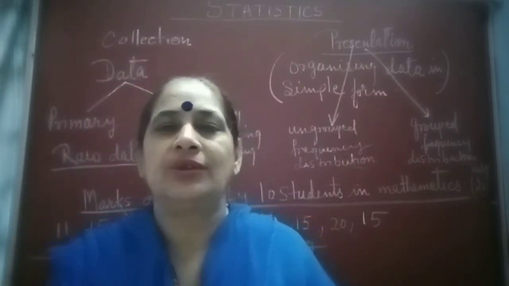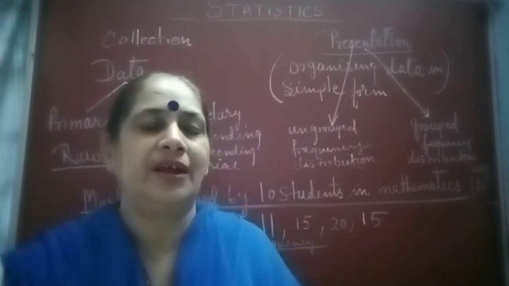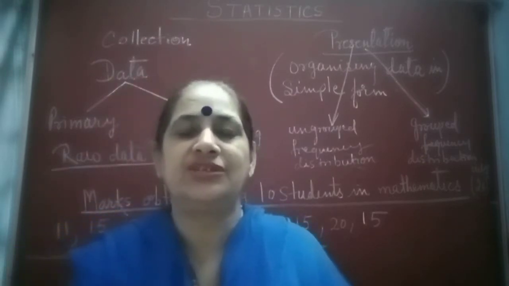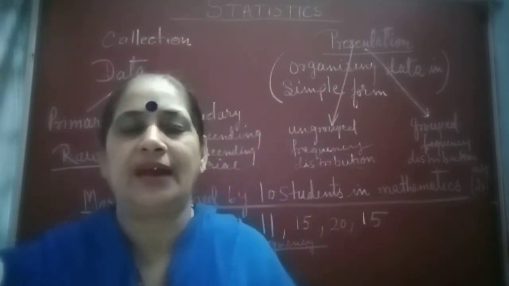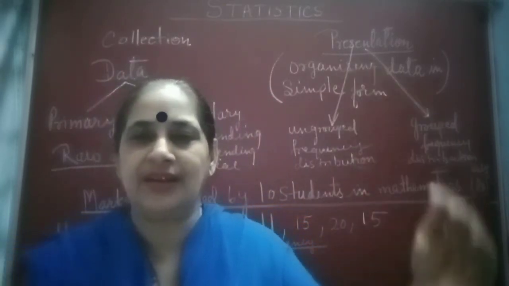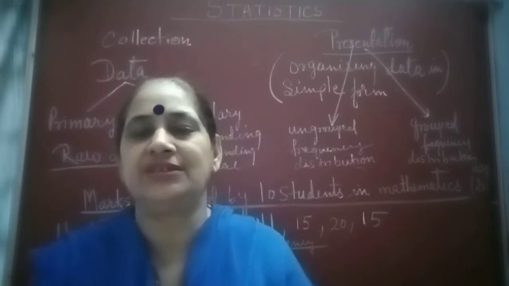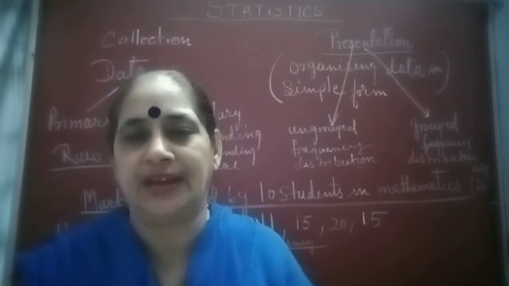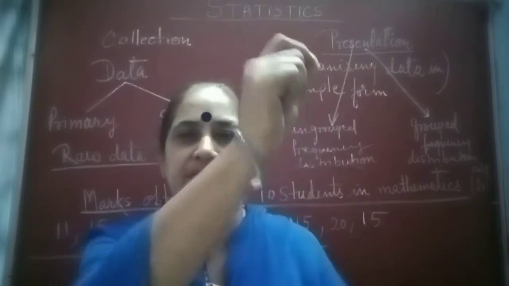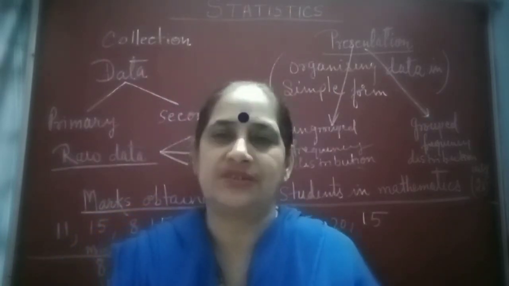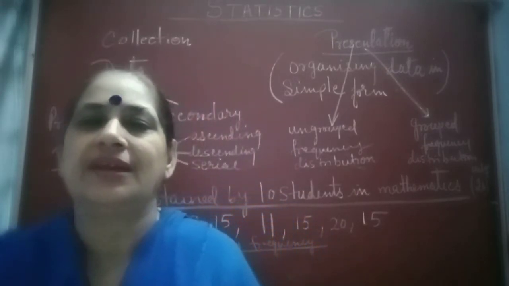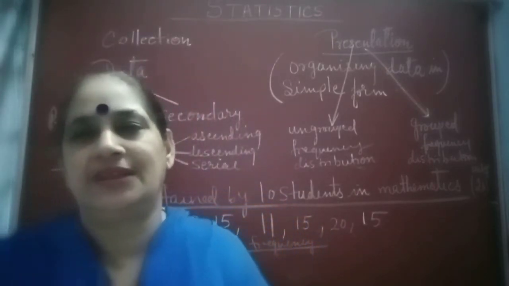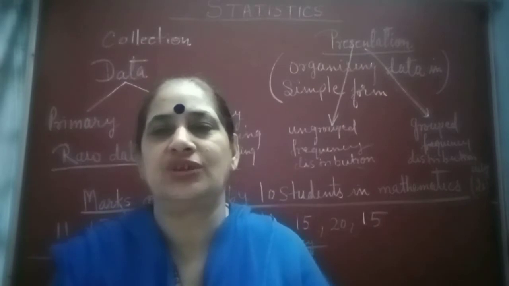Let us say I want to find out the mark sheet. How many children got marks in mathematics out of 50 marks? So I will collect all roll number wise, serial number wise. Suppose I want to collect class 9 children's mathematics marks. So I will write all roll numbers from 1 to the total strength of the class, and then write the marks against each roll number serially. So that is called collection of data.